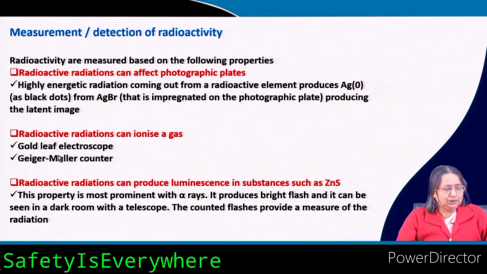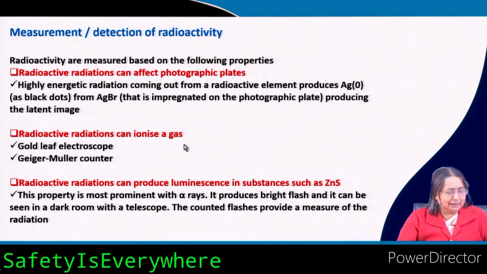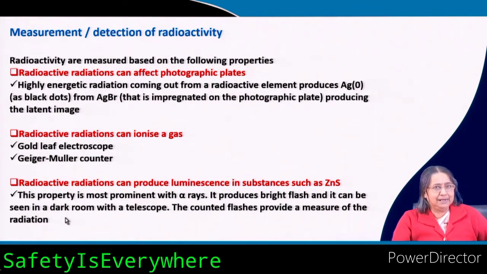So, you will see, I will show you the gold-leaf electroscope and the Geiger-Müller counter. These two are the instruments by which you can detect or measure radioactivity, which I will show you later. Another property is that radioactive radiations can produce luminescence in substances such as zinc sulphide. This property is most prominent with alpha rays. It produces a bright flash, and it can be seen in a dark room with a telescope. The counted flashes provide the measure of the radiation.